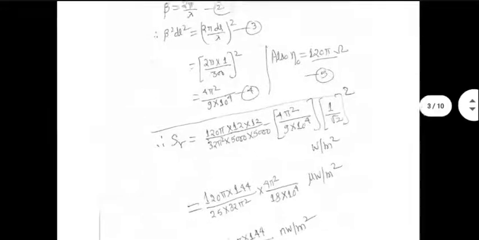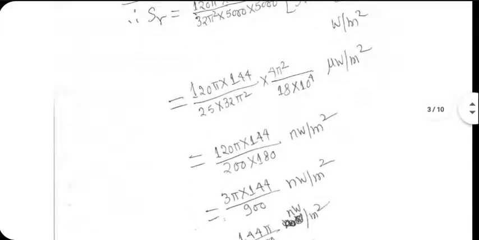And the result is in watts per meter square, if the current is in ampere and 120 pi is in ohms, and all the distances and lengths are in meters. So this you can probably verify yourself.